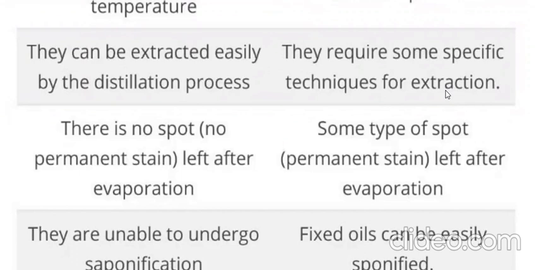Say in the case of castor oil, from castor seed we are getting the castor oil, for olive oil, in coconut oil also, in groundnut oil also, we have to do extraction. It is not so easy. Like if you subject it to distillation or hydro distillation or steam distillation, it will easily come out. No, we have to mill them, we have to apply the pressure, and in many stages it is going to come out, it is not coming easily, right?